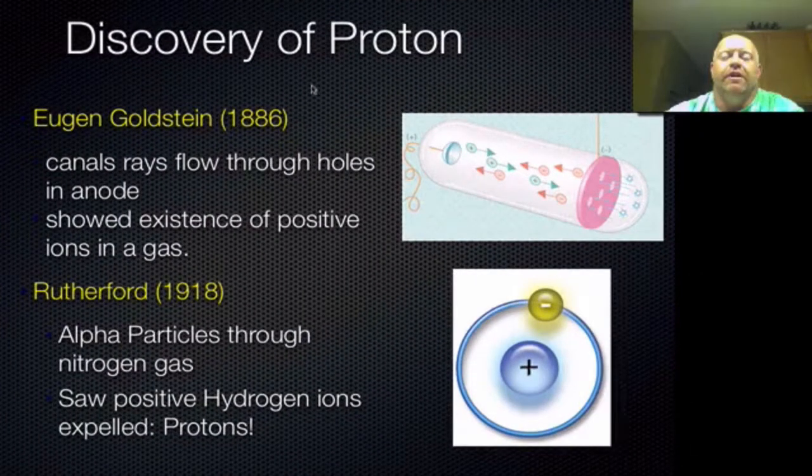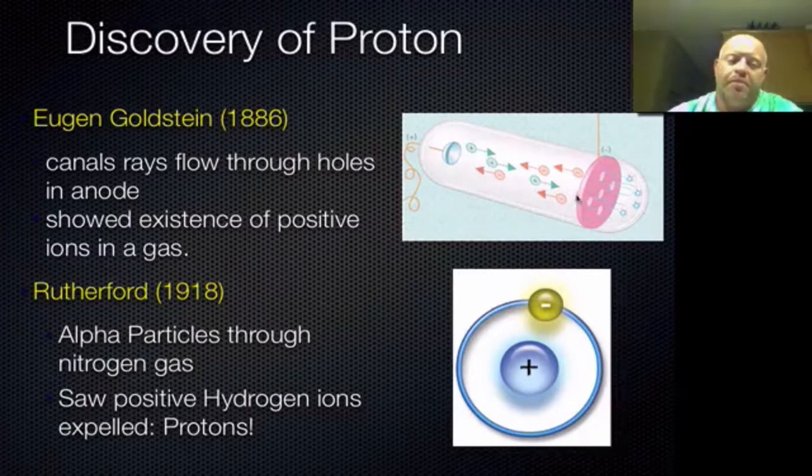Once we've had the nucleus discovered, the next key piece of the puzzle was discovering the proton. The proton really is accredited to several different scientists. The two most commonly ones you'll notice are Eugene Goldstein. Goldstein ran a very similar experiment to what J.J. Thomson did, using a cathode ray tube, but he reversed the polarity on the tube, and as a result he was actually able to detect positively charged flow.